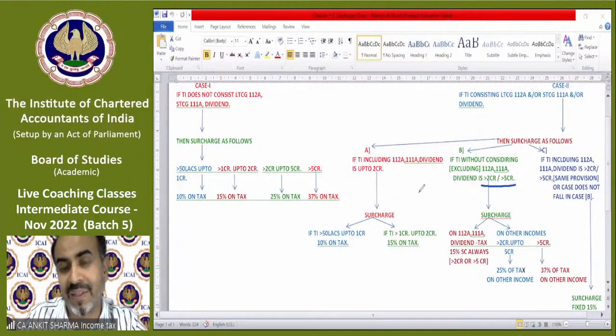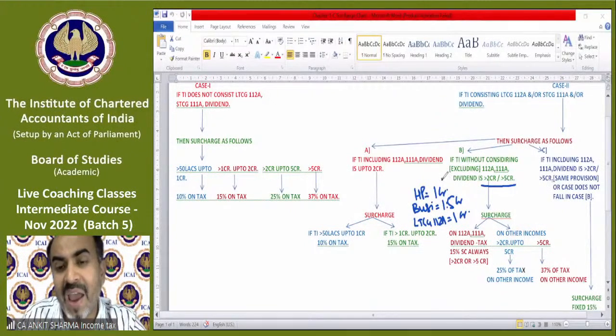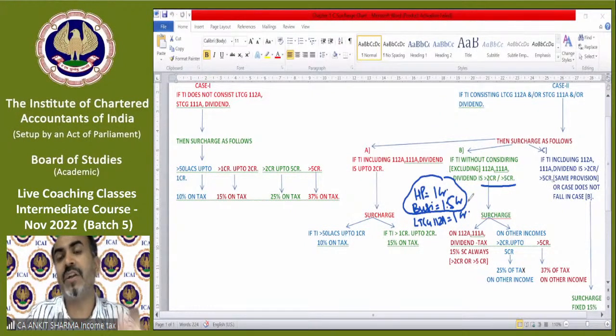Like this, if my house property income is 1 crore, my business income is 1.5 crore and long-term capital gain 112A is 1 crore, then my other income except these three special incomes is exceeding 2 crore. So my case will fall in this B category.